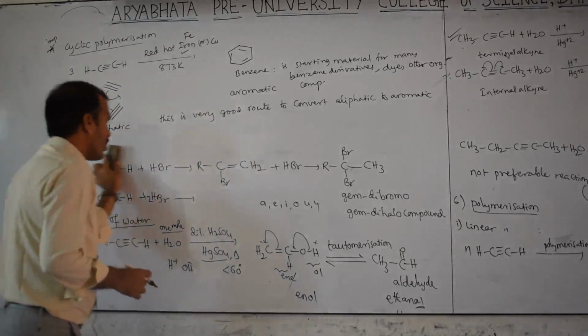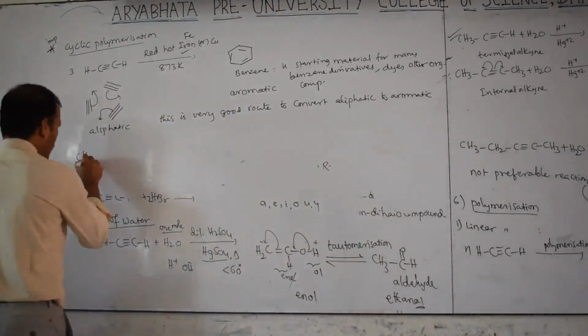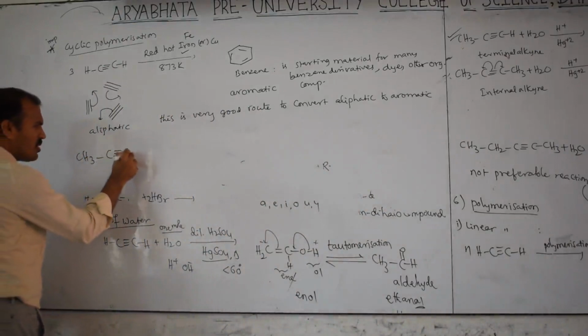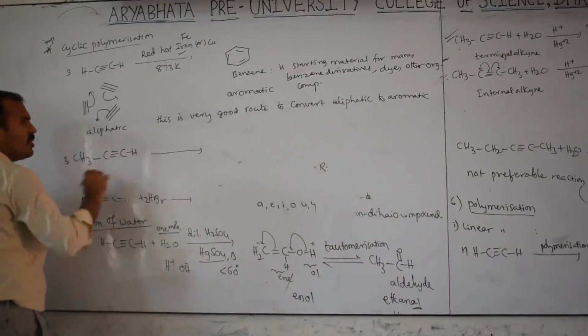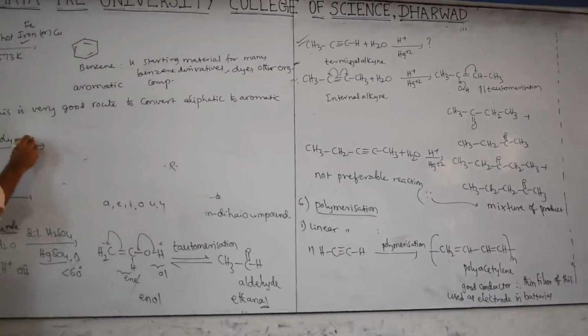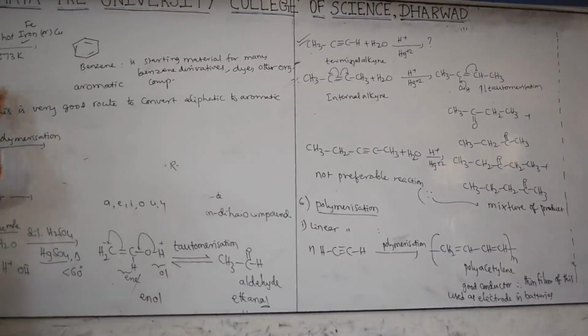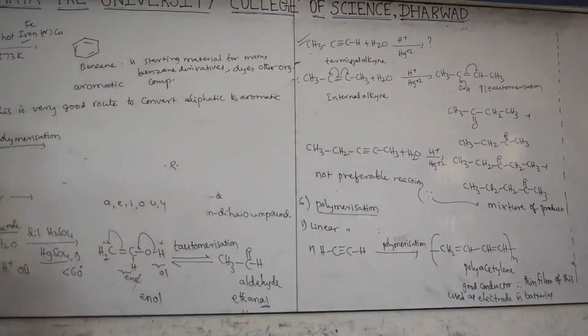So like this, one more example is there. This is a final equation. CH3C triple bond CH. This also undergoes 3 moles polymerization. This is which one? Cyclic polymerization. Because our heading is already there, cyclic polymerization. Here what is formed? Benzene. Here how many carbons are there? 3 carbon.